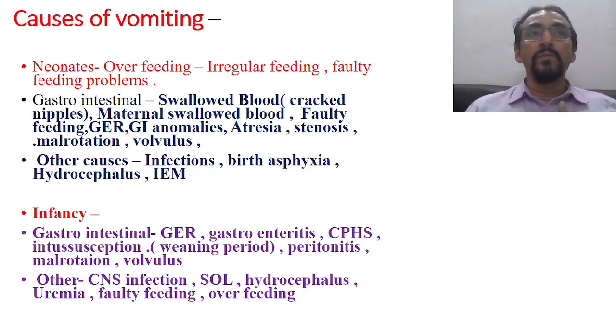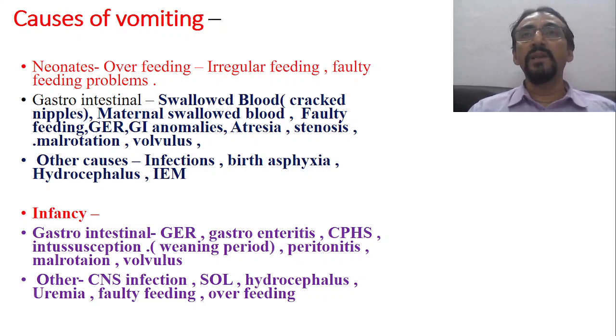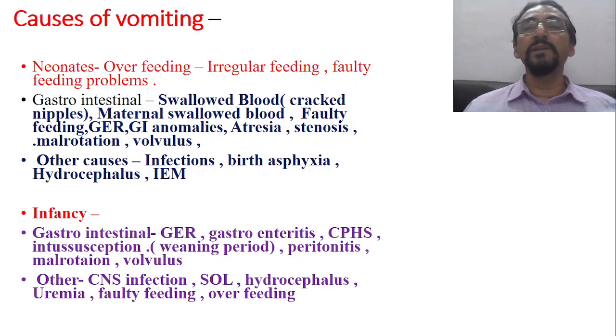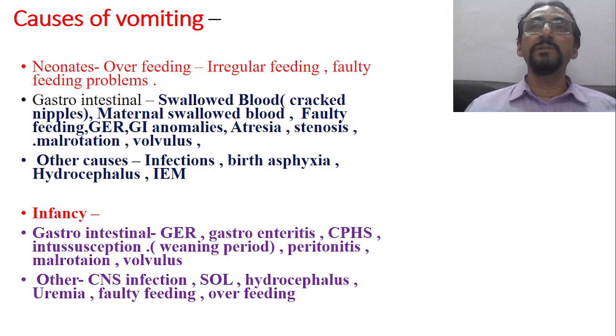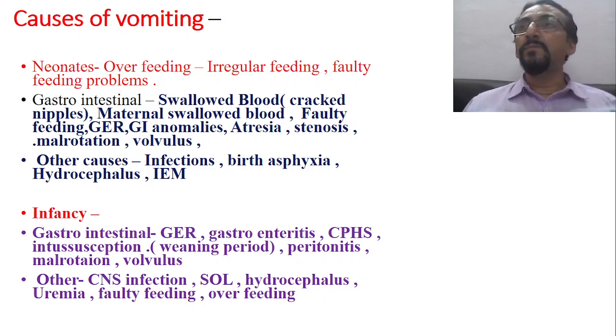Okay. So if you see in the neonate, the most common cause is overfeeding. Overfeeding is one of the most common causes of vomiting or maybe regurgitation. The reason is the capacity of the newborn stomach is about 30 to 40 ml at the time of birth. So you cannot feed more than 30 to 40 ml at a time in a newborn baby. If you feed more than that, definitely it will overflow and it is considered overfeeding, and the baby may vomit. So this is the most common cause. Neonates with overfeeding usually have vomiting.